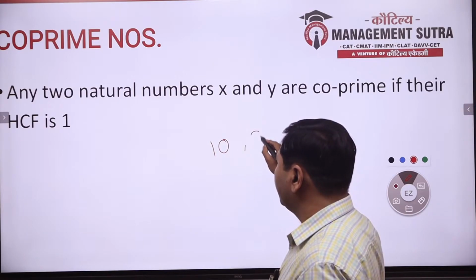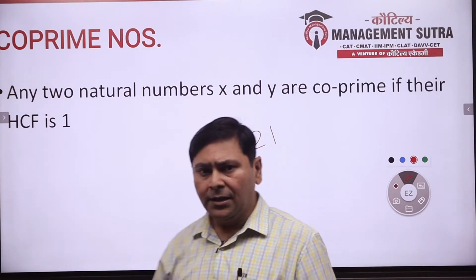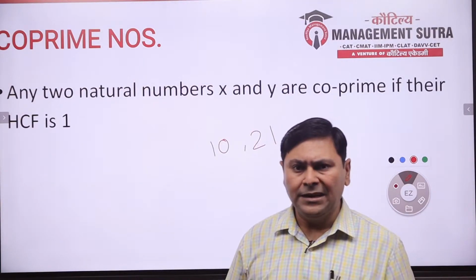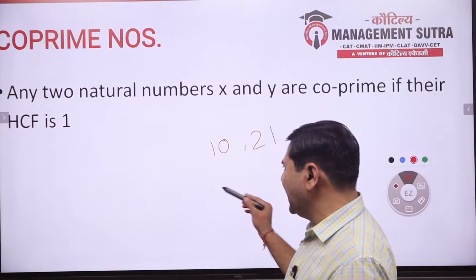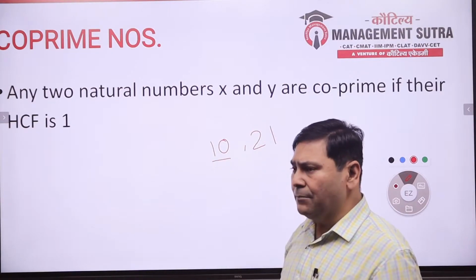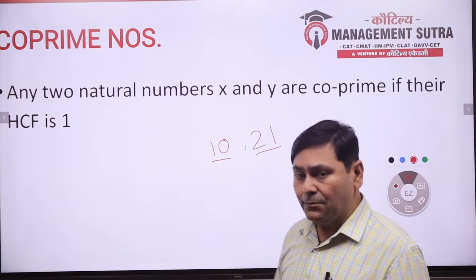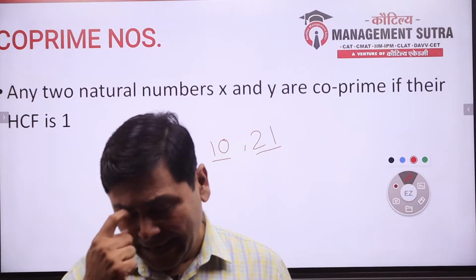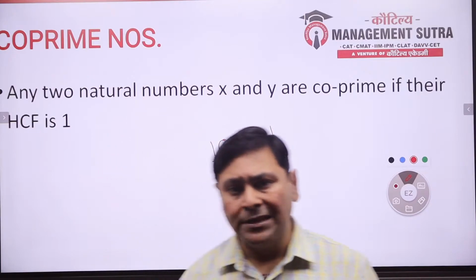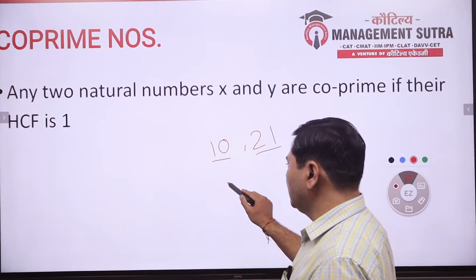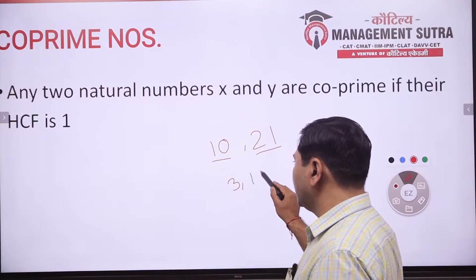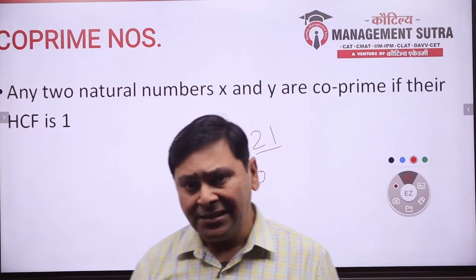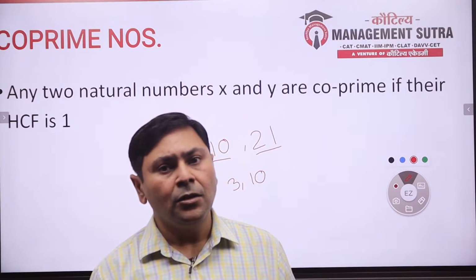If I talk about two numbers, 10 and 21, neither 10 is a prime number, nor is 21 a prime number, but they don't have any common factor. Hence they are known as coprime numbers. If I talk about 3 and 10, they don't have any common factor. Hence they are called coprime numbers.